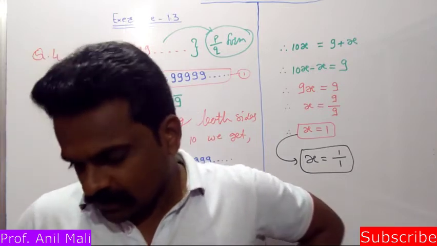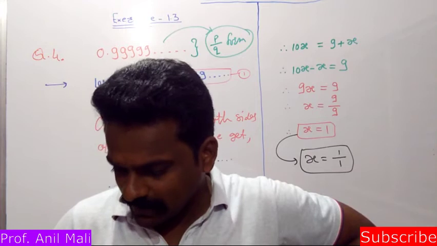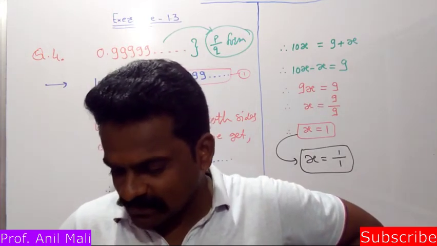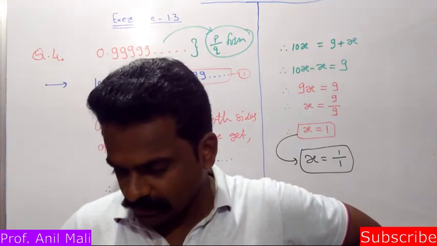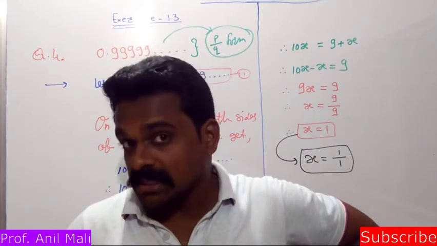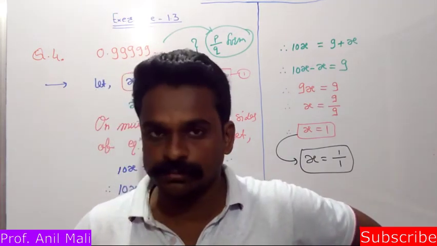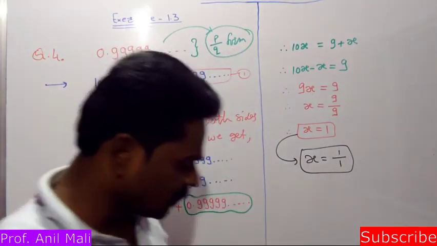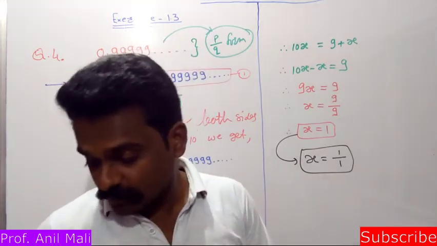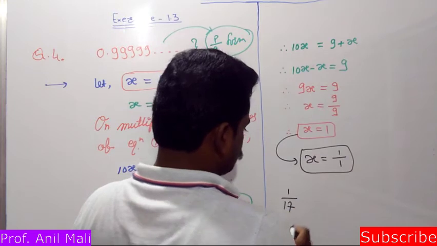So what is that? What can the maximum number of digits be in the repeating block of digits in the decimal expansion of 1 by 17? Perform the division to check your answer. Okay, maximum number of digits be in the repeating block of which number? Which rational number? It is 1 by 17.